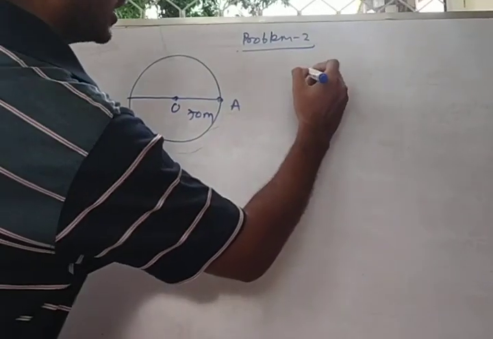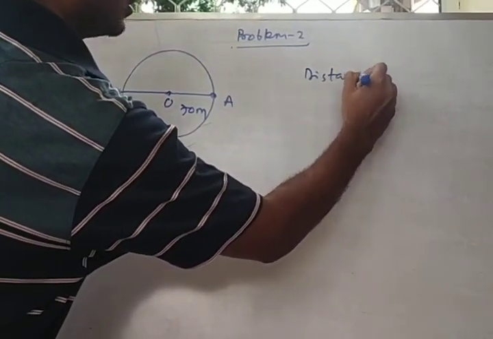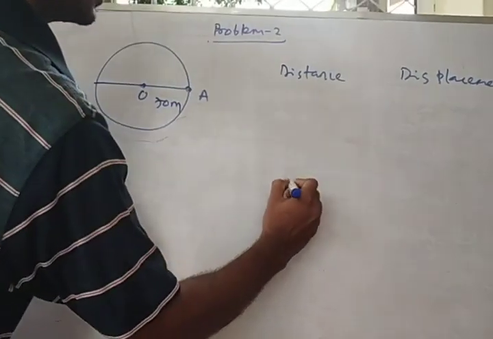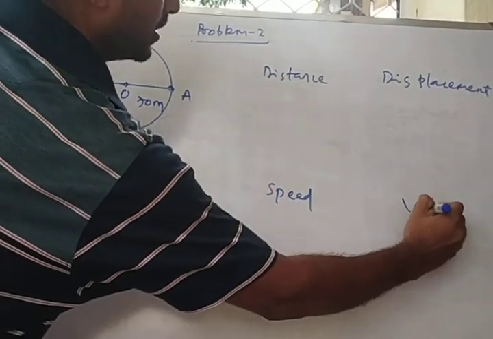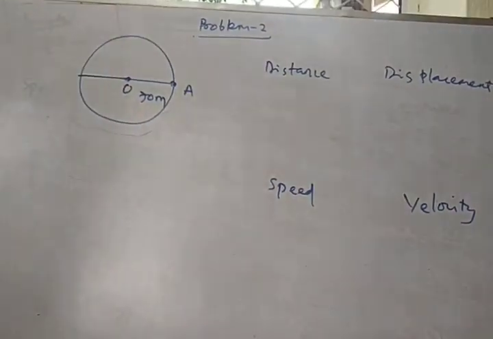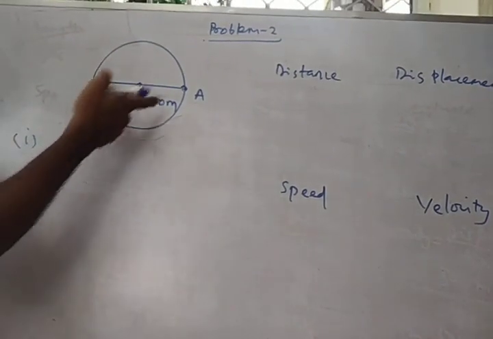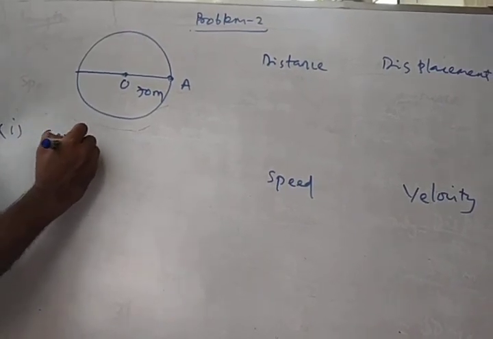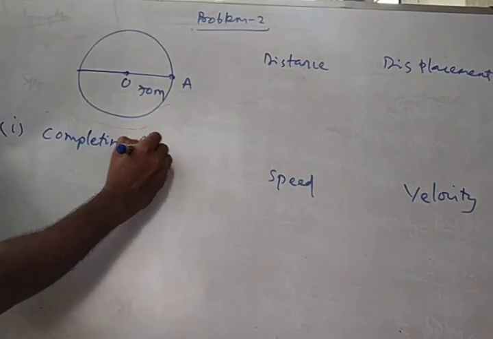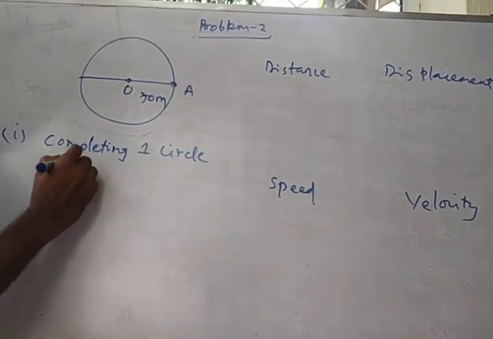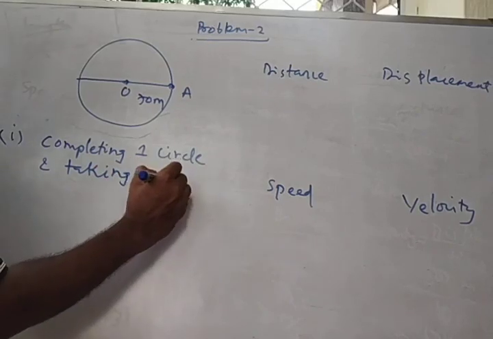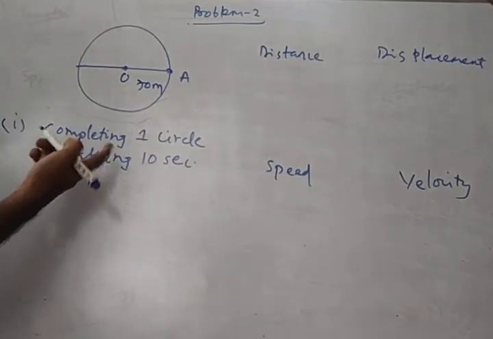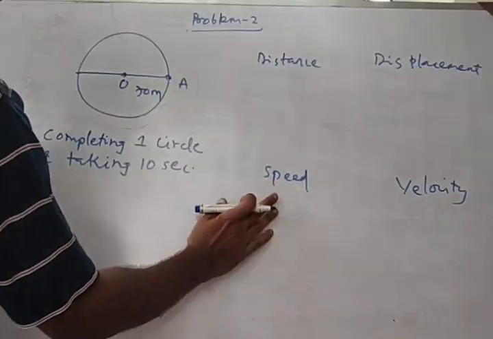Now I am going to calculate her distance, displacement, speed and velocity in 2 different situations. First situation, when the girl is completing one circle and taking 10 seconds.